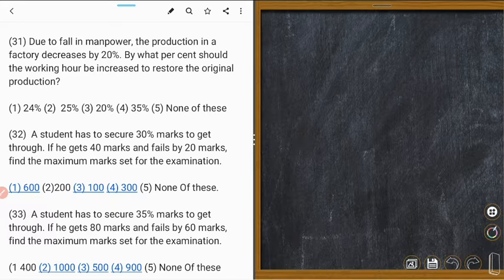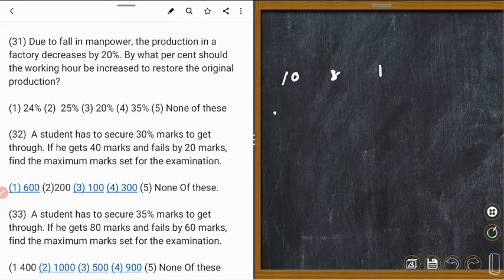Could you understand? Some people were working, but some of them remained absent. As such, the production decreased. So in order to bring back the original production, we have to increase the hours of working. So let's do it. Suppose there were 10 people working 8 hours to complete a work. But some people remain absent, and that number is X.